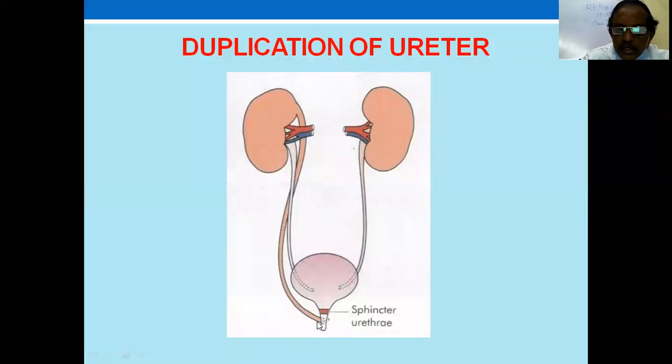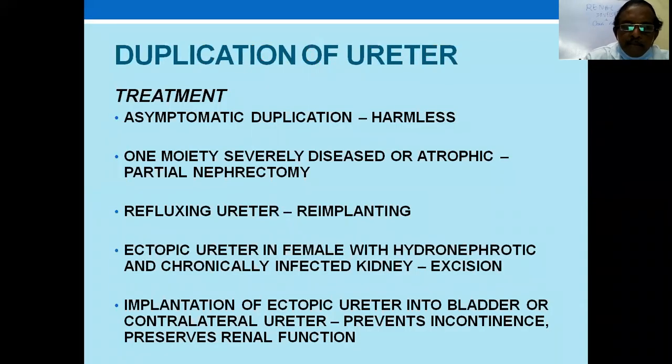If it opens below that, there will be incontinence, because the patient will be voiding normally because of the two things, and also continuously irrespective of voiding. Then you have to suspect, in a young girl with such symptoms, an ectopic ureter due to duplication.